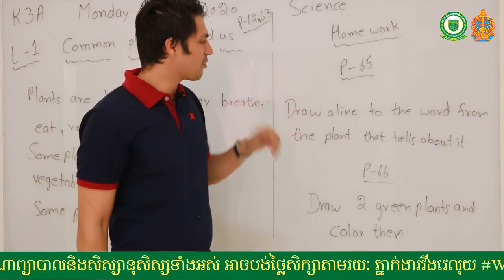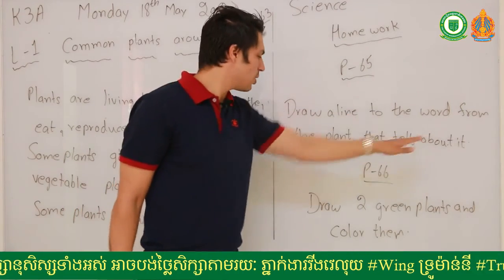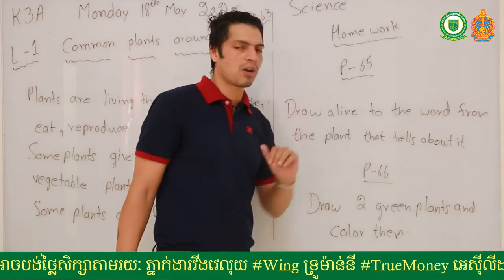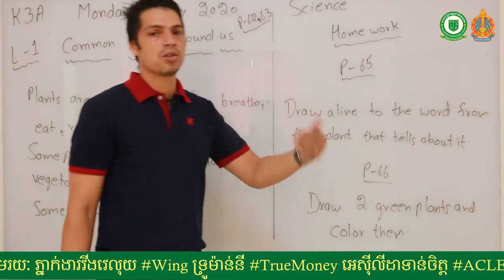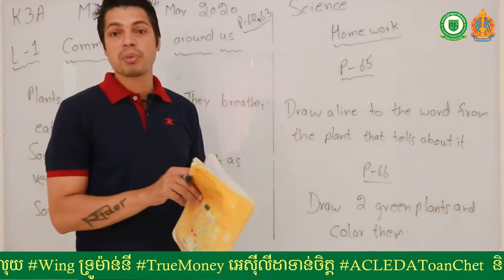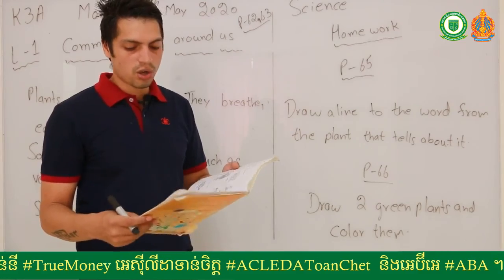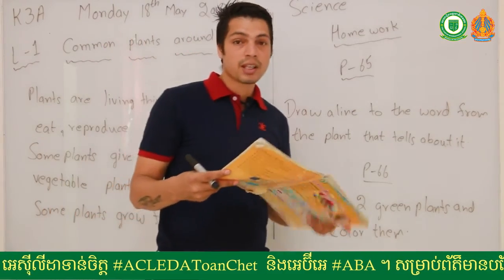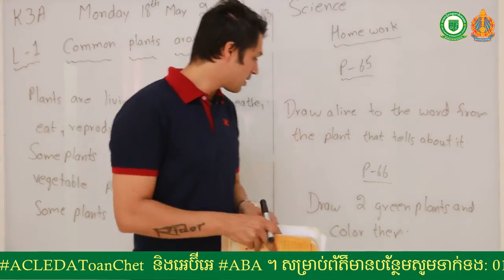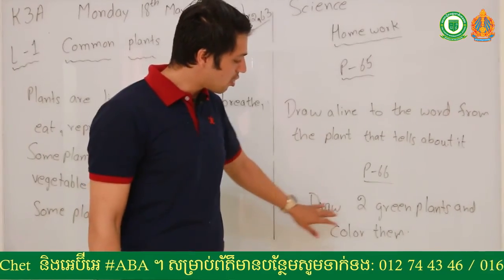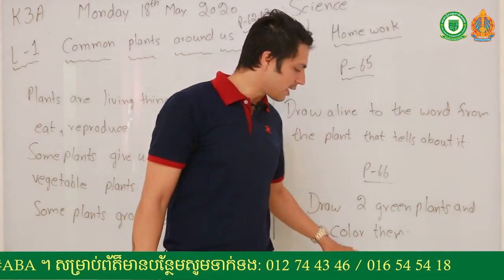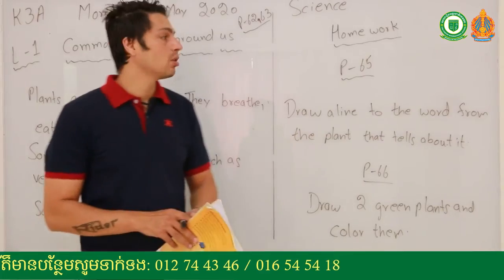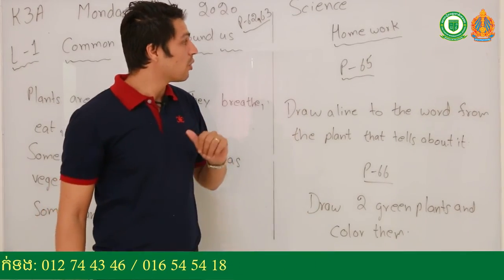So again, homework, page number 65. Draw a line to the word from the plant that tells about it. You have green plants and you have non-green plants, and you have pictures of plants. So draw a line to match with the words. And page number 66, next one, draw 2 green plants and color them. Okay, so these 2 are your homework.